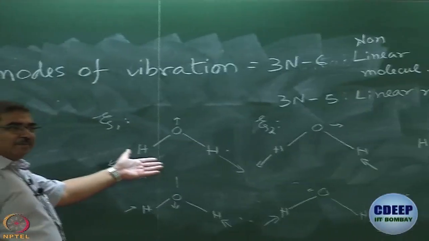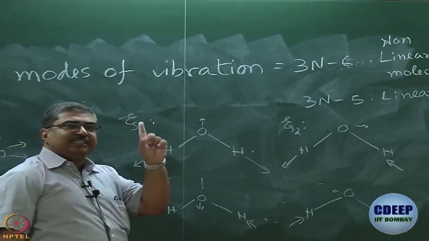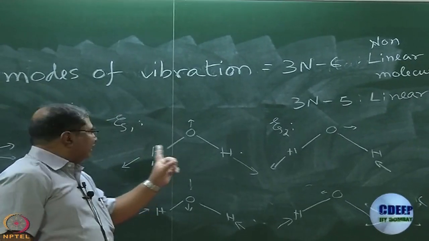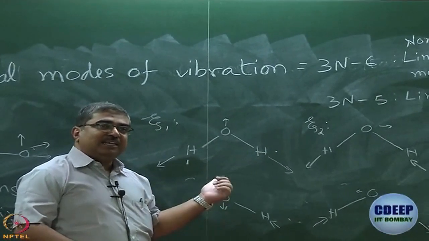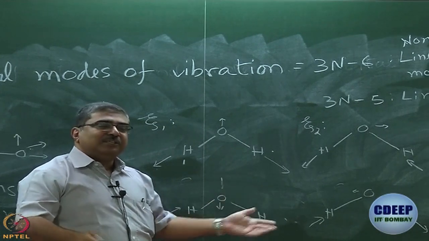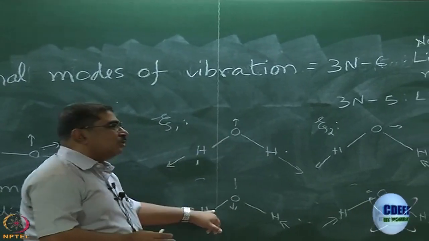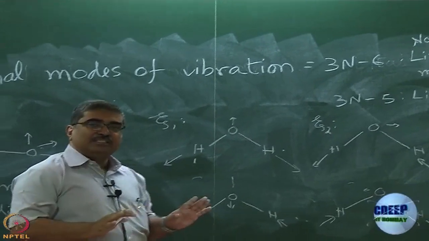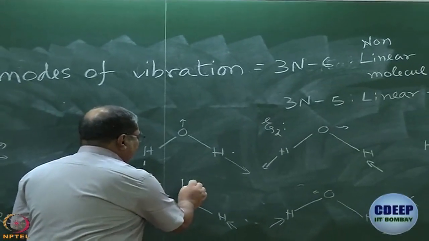So, let us look at xi1. Where does it belong? Apply E to xi1. Of course, it remains the same. So, what is the character for E? 1. What is the next symmetry operation? C2. Apply C2. What happens? This hydrogen goes there, this hydrogen goes there. But we are talking about normal mode. So, we need to worry about the arrows. Do the arrows go out or do they come in? They still go out. So, is it xi1 or is it minus xi1? It is still xi1, right? If it was minus xi1, then the arrows would have gone in. Are we clear about this? If you understand C2, we understand everything. So, character for C2 is also 1.